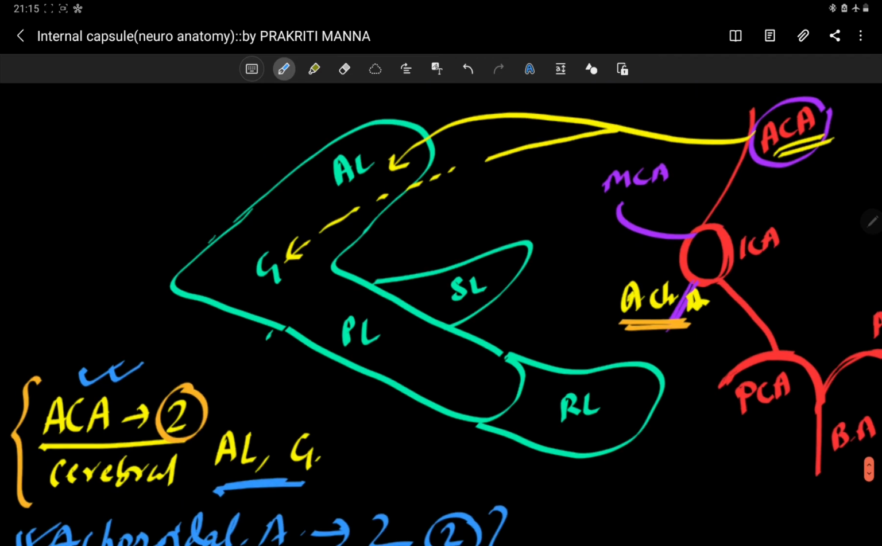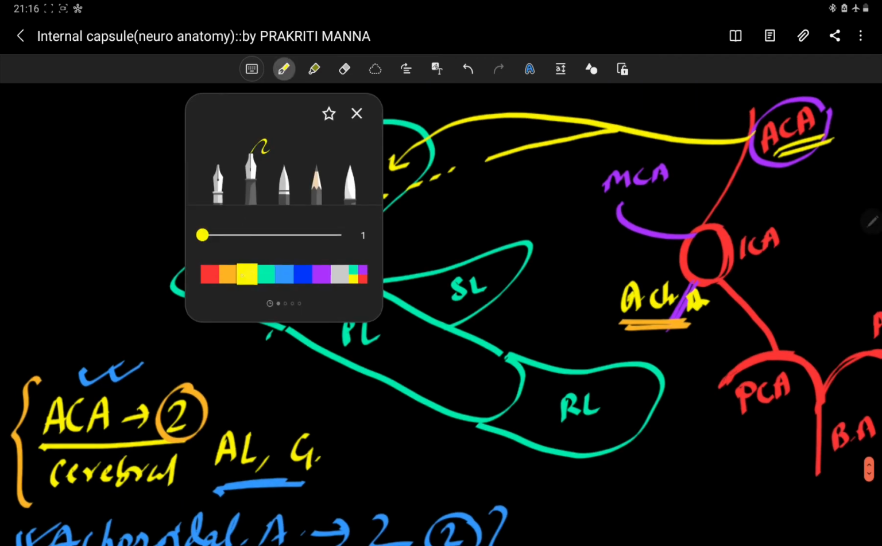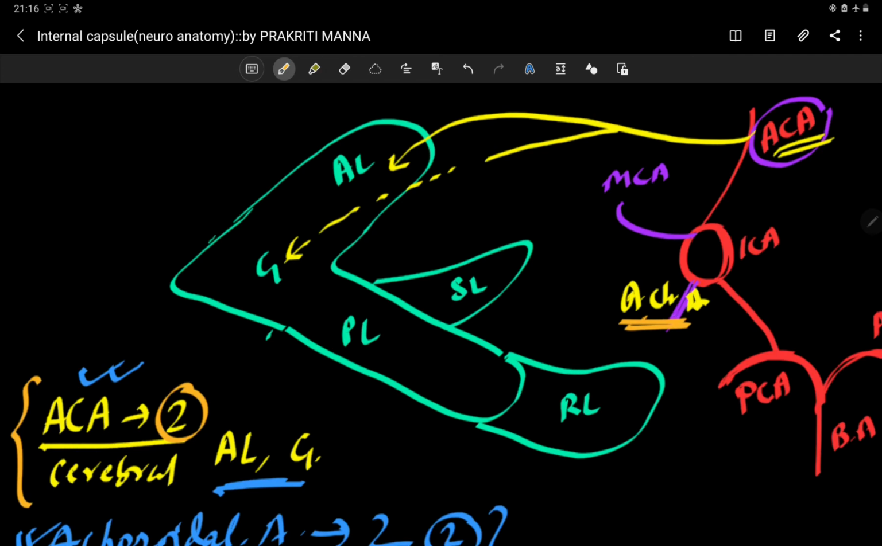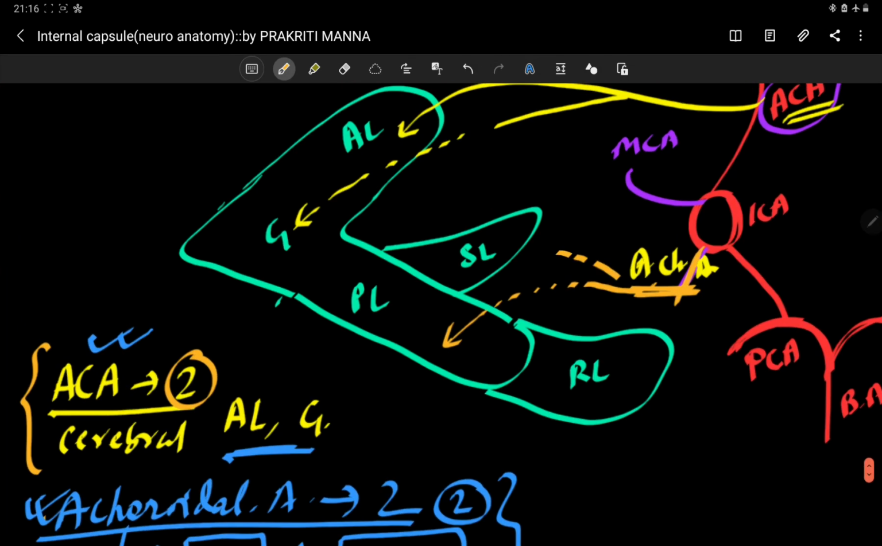Let's draw this now. So this is your anterior choroidal artery. This is the anterior choroidal artery. It is supplying the posterior limb of the internal capsule, and also the sublentiform part of the internal capsule.